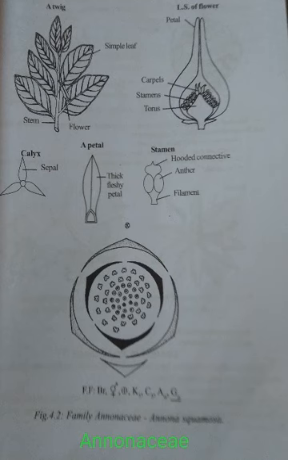Next, what is the economic importance of this family? Some species mainly give edible fruits and some are grown as ornamental plants. Annona squamosa is well known, that is custard apple. In Tamil it is sitapalam. These fruits are edible. The powdered seeds and leaves are used as insecticides.